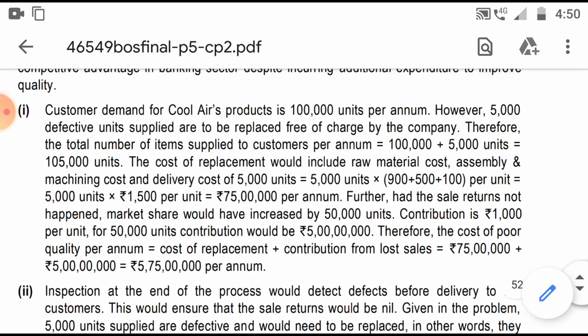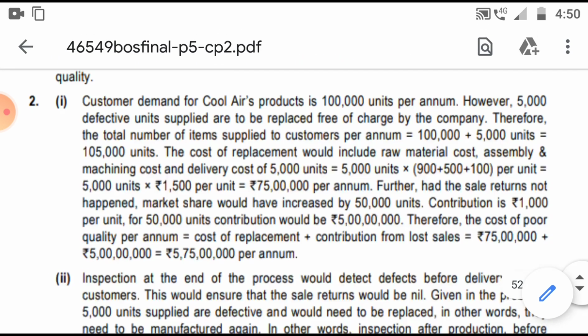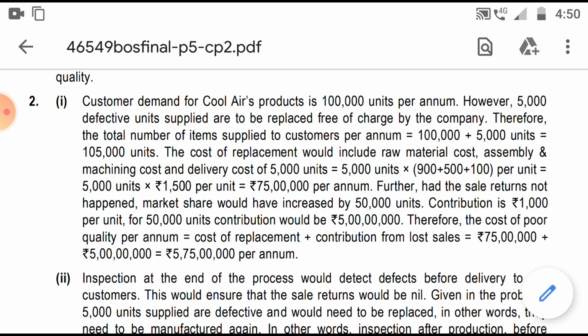We will read out this solution. I will not go into much detail in explaining the concept, as I said earlier also, because it will defeat the purpose of the revision. My basic purpose is to revise the entire syllabus in the shortest time possible, so that it could be helpful for you. So I would not be explaining much in this solution part also. I am just reading this for your sake, just for the wordings.